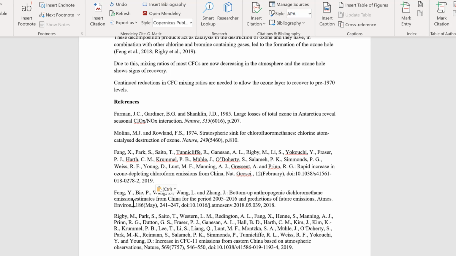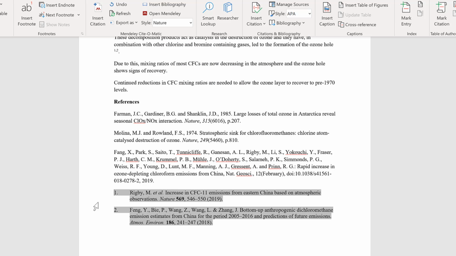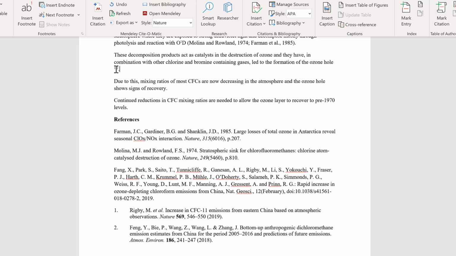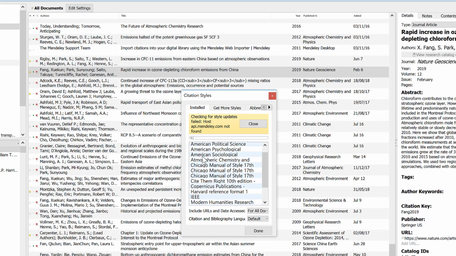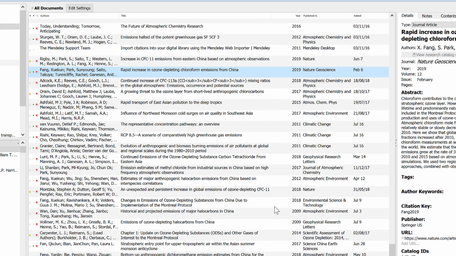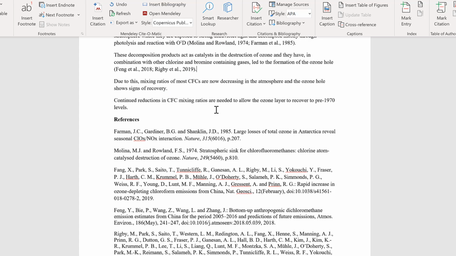Now I can also use Mendeley to change the referencing style. So if I change the referencing style to a number style, for example, these two references down here are now numbered, and up here the in-text citations are just two numbers. And there are lots of different formatting options. If you go to more styles, you can just install the ones you want. I'm going to change this back to my regular formatting, and you can see it changes back.